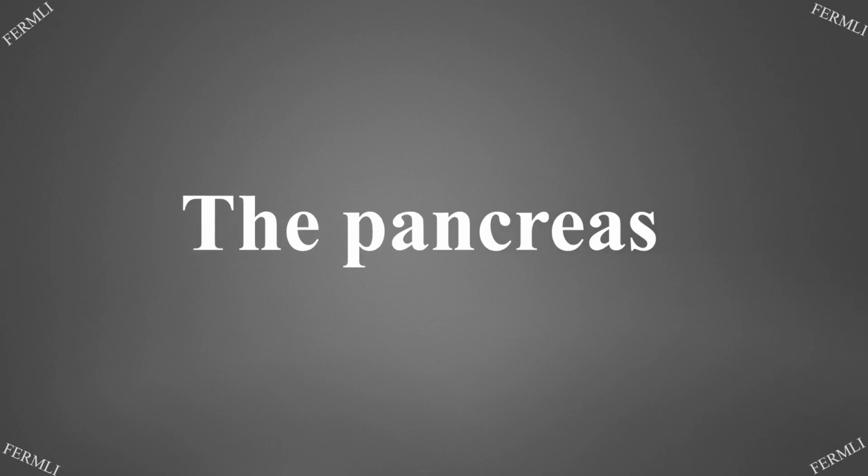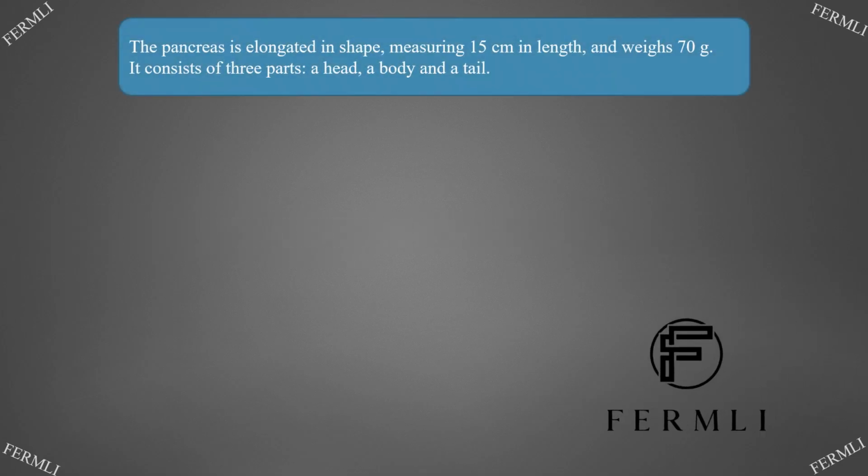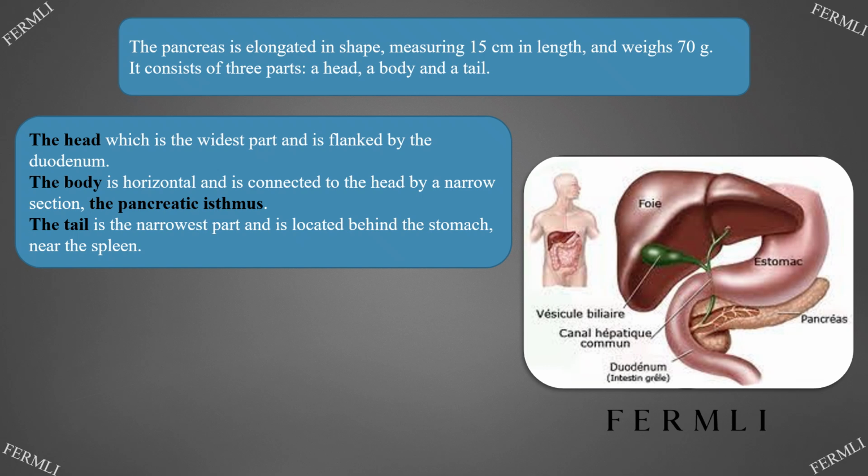The pancreas. The pancreas is elongated in shape, measuring 15 centimeters in length and weighs 70 g. It consists of 3 parts: a head, a body and a tail. The head, which is the widest part, is flanked by the duodenum. The body is horizontal and is connected to the head by a narrow section, the pancreatic isthmus. The tail is the narrowest part, and is located behind the stomach, near the spleen.